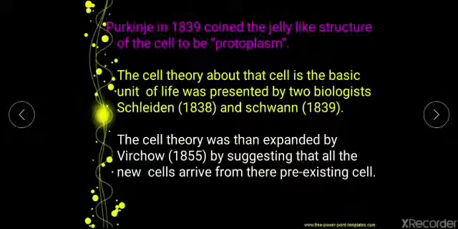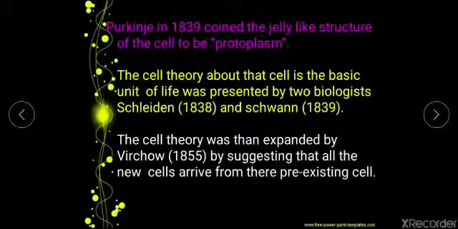Now after this, the cell theory was given by two scientists, Schleiden and Schwann. So what basically was the cell theory? In the cell theory it is said that all living organisms are made up of cells. Basically there are 5 points in the cell theory. The first point we'll understand. First point is all living organisms are made up of cells.